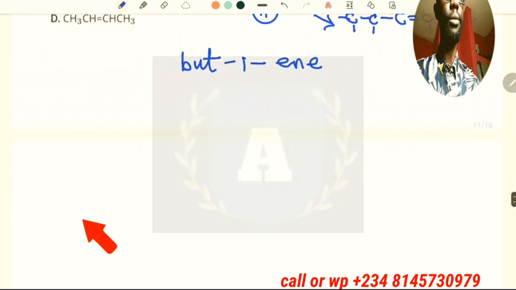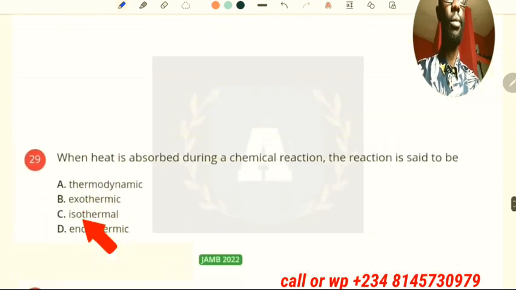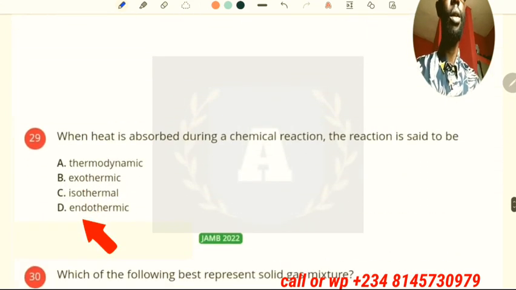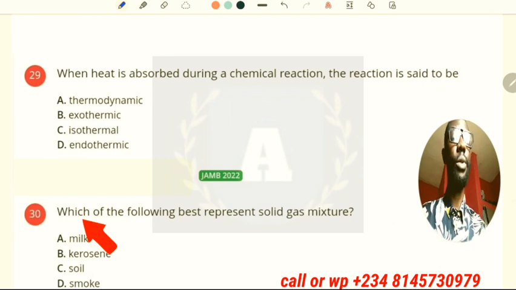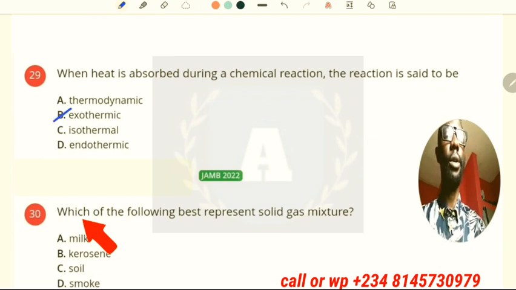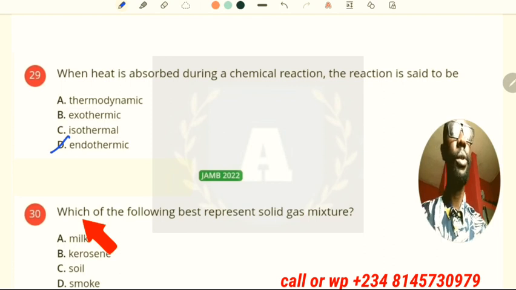Now question 29 says when heat is absorbed during a chemical reaction, the reaction is said to be exothermic, sorry, endothermic. When heat is absorbed from the surroundings, the reaction is endothermic.